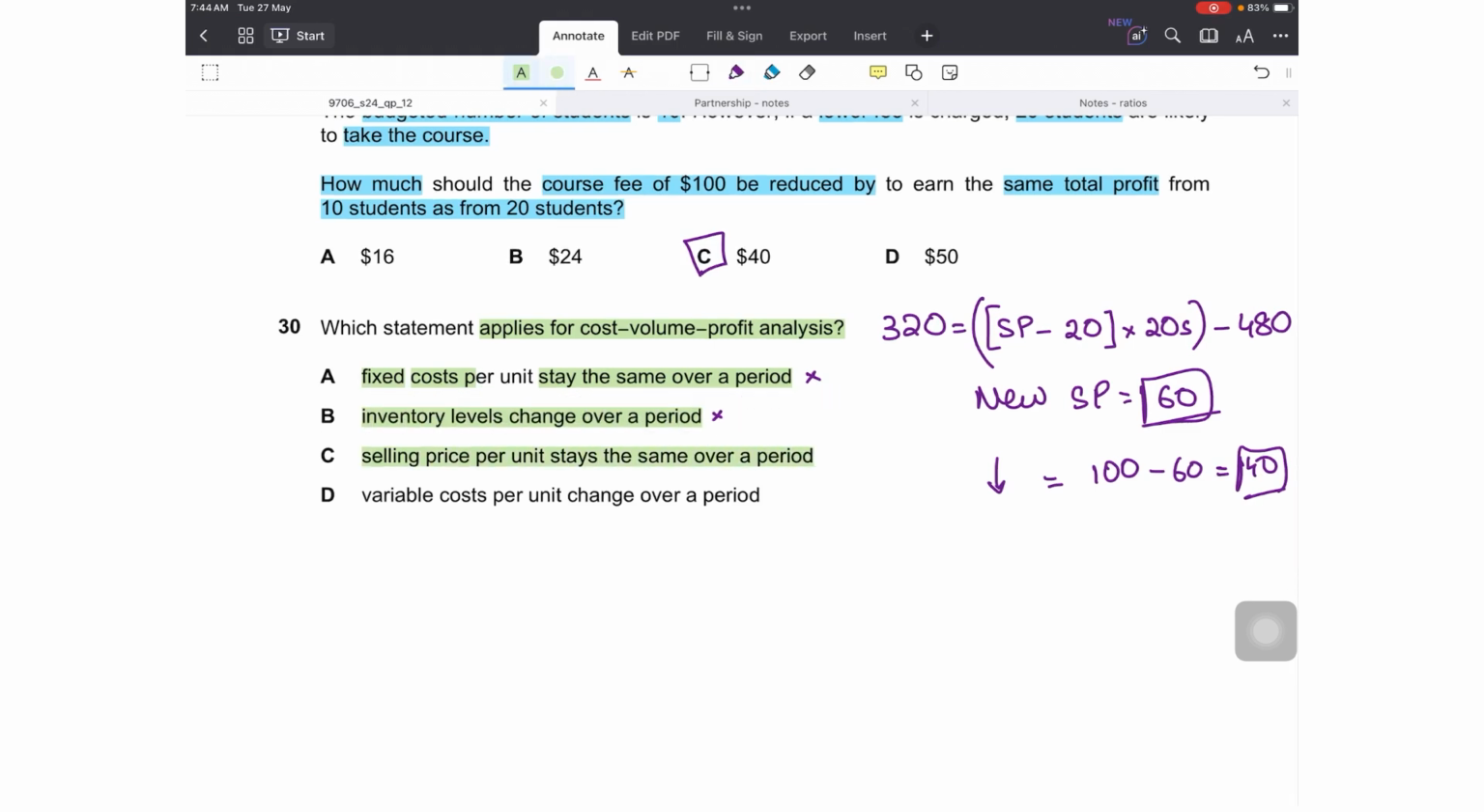C is, selling price per unit stays the same over a period. Yes, this is right, and even variable cost per unit is also assumed to stay the same. And last is, variable cost per unit changes over a period. So no. Fixed cost in total remains the same. Variable cost and selling price per unit remain the same. So option C is correct.